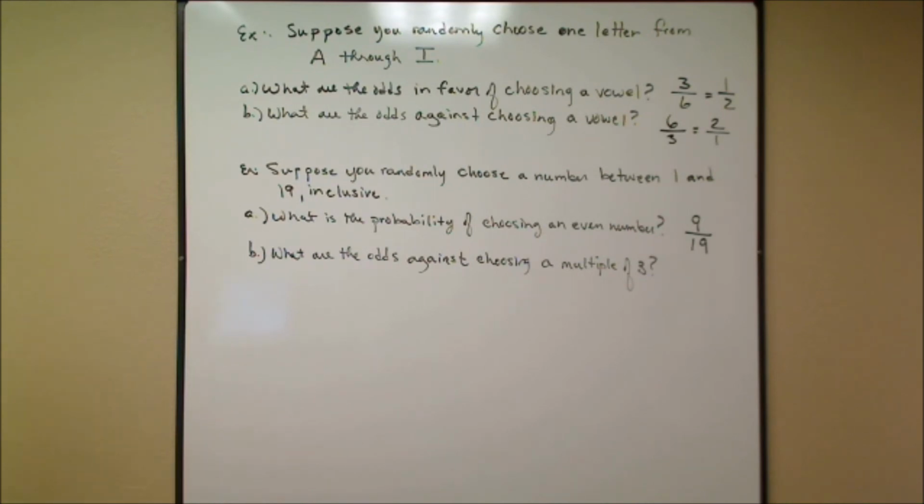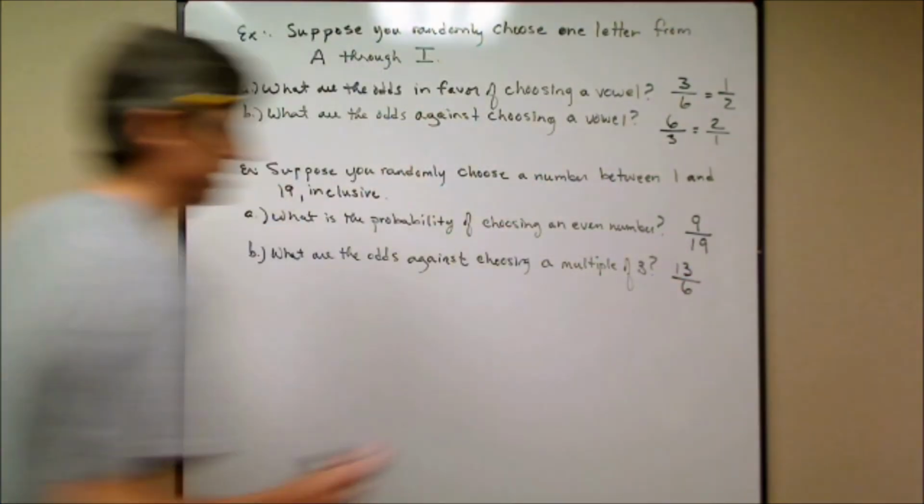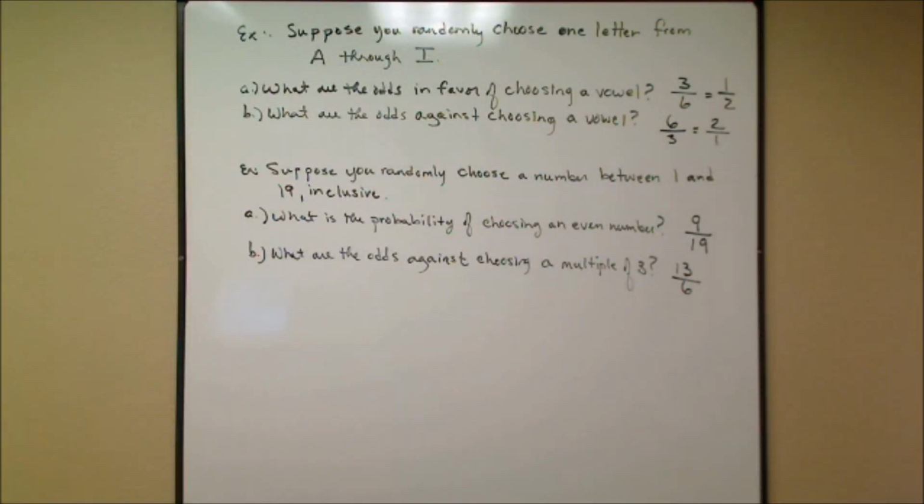Now let's change this problem. Let's do an odds problem based on the same experiment. It says, what are the odds against choosing a multiple of 3? Where your multiples of 3 are 3, 6, 9, 12, 15, and 18. That's 6 multiples of 3. We want the odds against choosing a multiple of 3. So if there are 6 that are multiples of 3, 19 minus 6, there are 13 that are not. So the odds against choosing a multiple of 3 would be 13 to 6. And again, you can see that's bigger than 1. And I'm not going to change that to a mixed number. I'm going to leave it as a fraction.